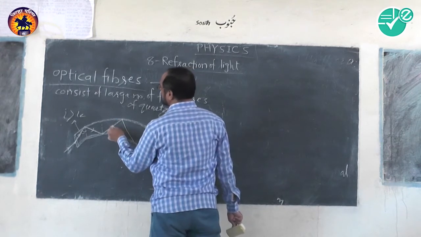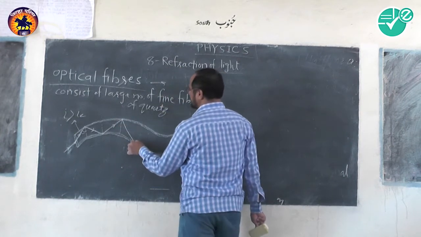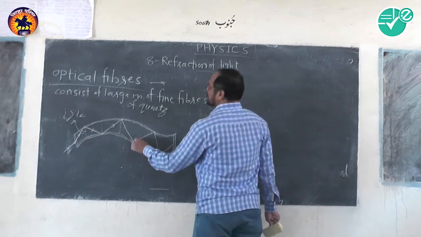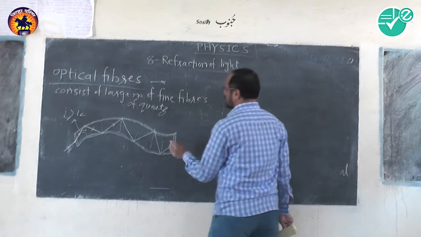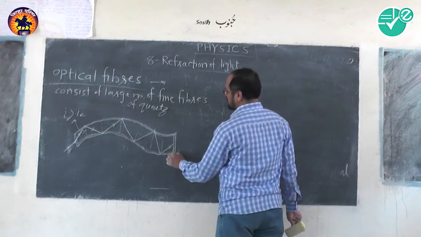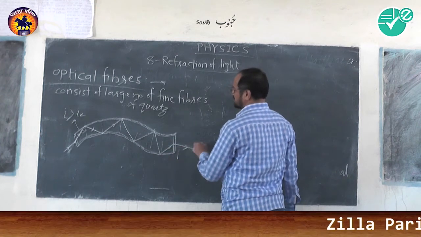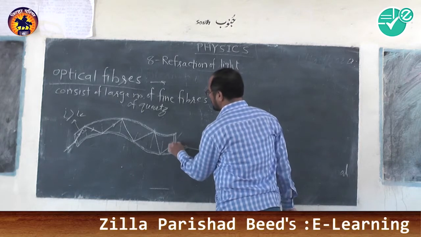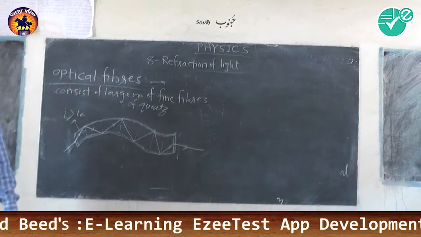This will happen multiple times, and at one time it will emerge from the other end of the optical fiber, and it will be refracted. It is away from the normal because it goes from the denser medium to the rarer medium.